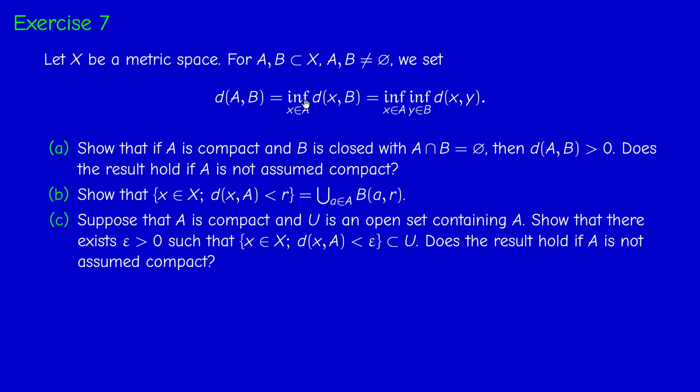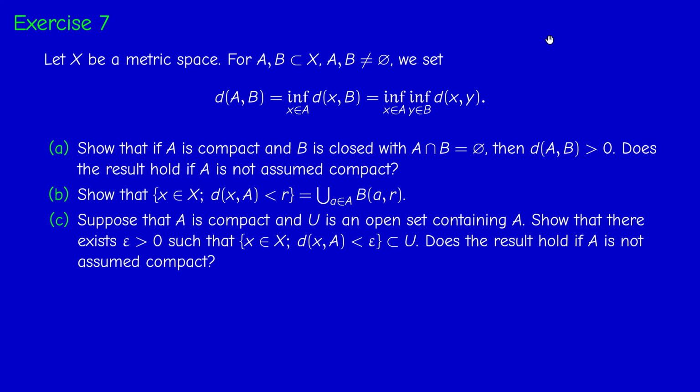So we have two characterizations of d(A,B). It's the infimum of d(x,B), or a double infimum actually. So we can write it as the infimum over (x,y) in A times B of d(x,y). In some sense, it's the shortest path, if you like, the shortest distance. But it's an infimum. It need not be a minimum.